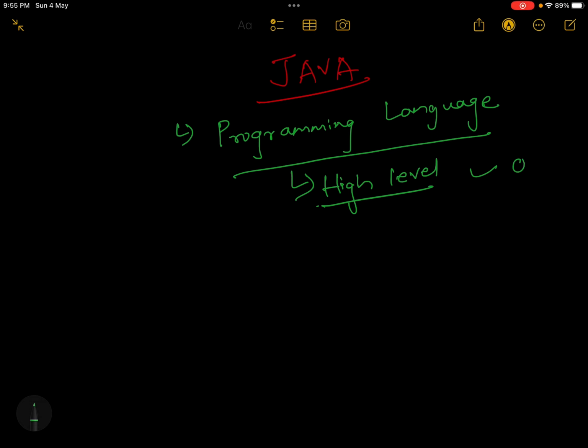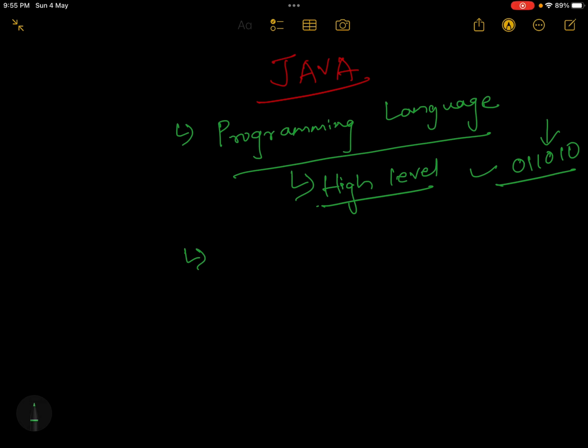Machine understands in terms of 0 1 1 0 0 1 like this. So if you write something like class, System.out.println, the machine will say, I don't know what this is. I only know 0 1, and you are giving me something I don't understand. So it is high level for the machine, but humans can definitely understand because it is a very simple, human readable language. Now, this is a high level programming language.